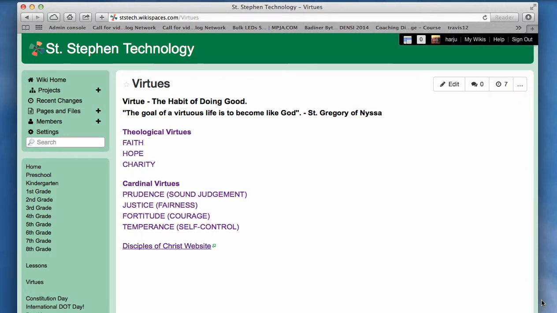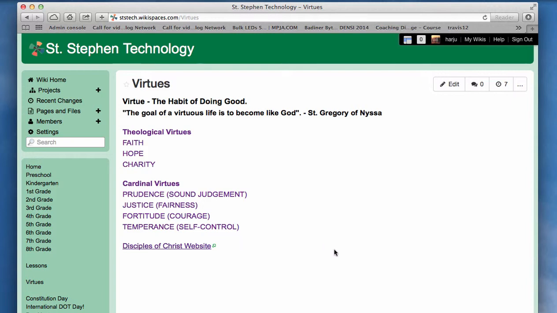Virtue is the habit of doing good. The theological virtues are faith, hope, and charity. The cardinal virtues are prudence, or sound judgment; justice, fairness; fortitude, or courage; temperance, or self-control.